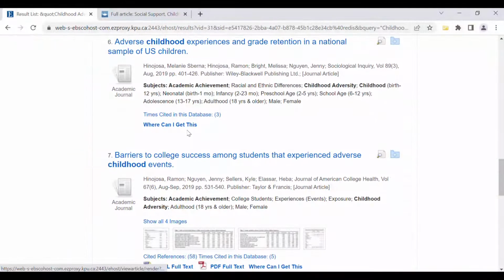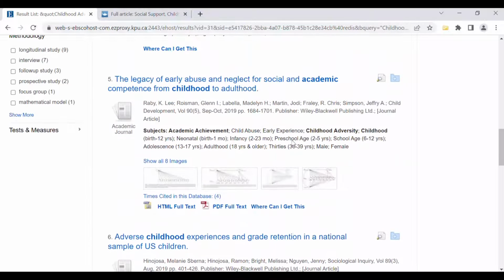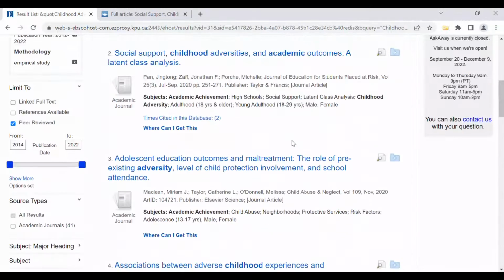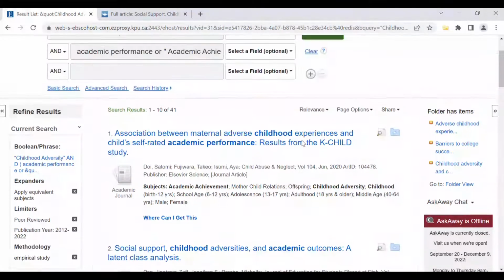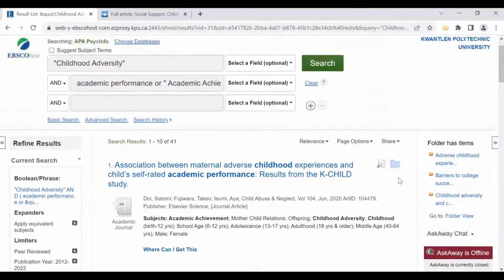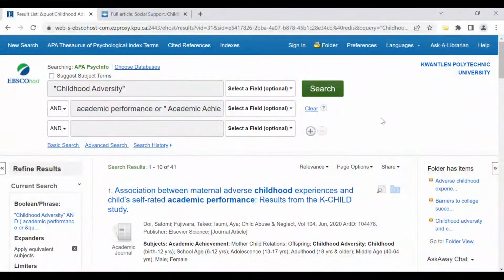If you do a where can I get this and nothing shows up, you will see an option for interlibrary loan. We can usually have it emailed to you within a few days. So if you see the perfect article, don't let that where can I get this stop you. Just go ahead and log in with your KPU login and we can get the article for you.